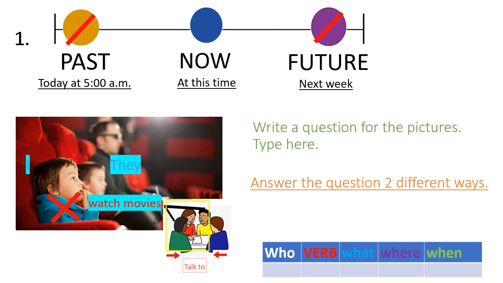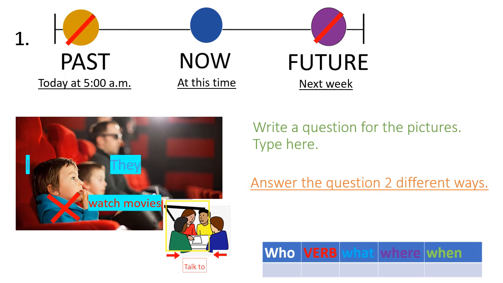So here is number 1. Look at the who words, they and I. So which who word means the same as they and I? If they're in the same group, okay, think about that when you write your question.